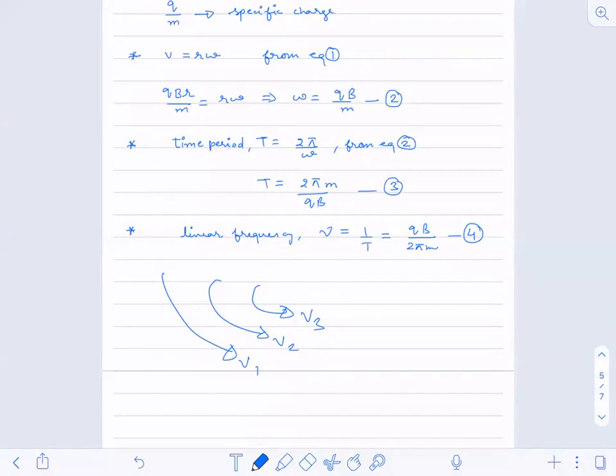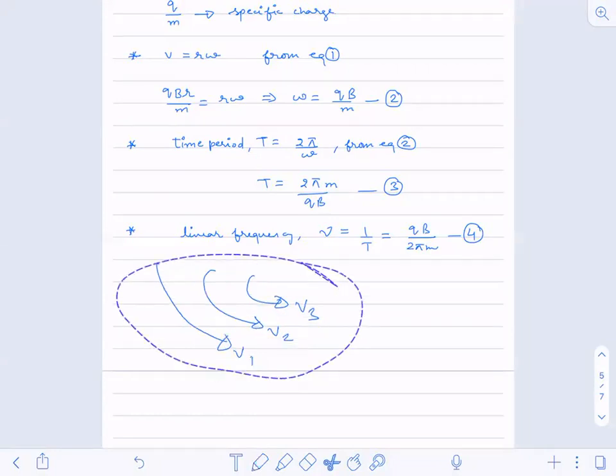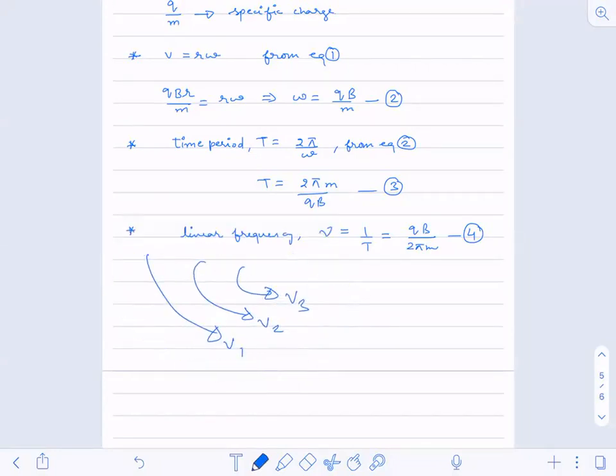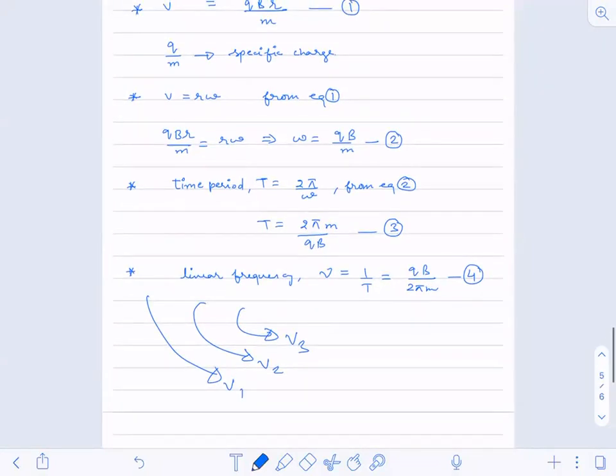Now you tell me in which case the magnetic force will be greater. Just try to visualize. In which case the magnetic force will be greater? See, with the arc only we will be able to tell that.